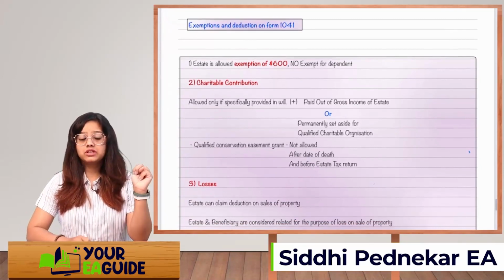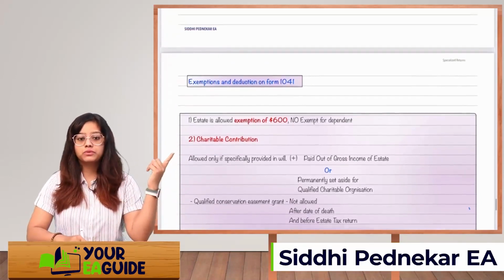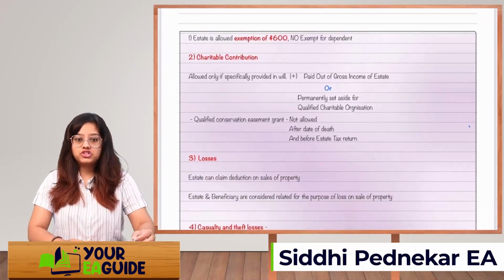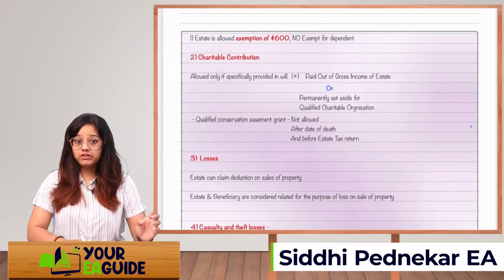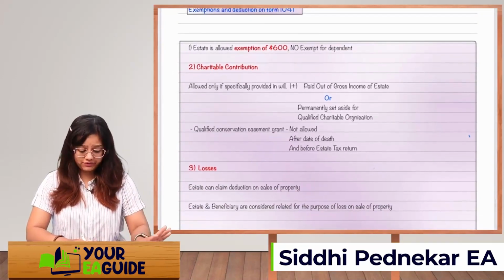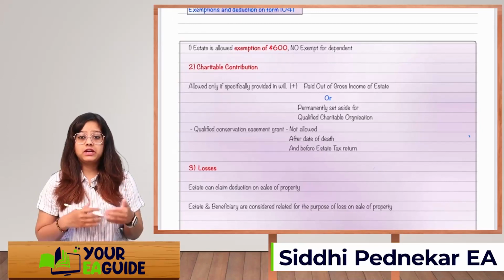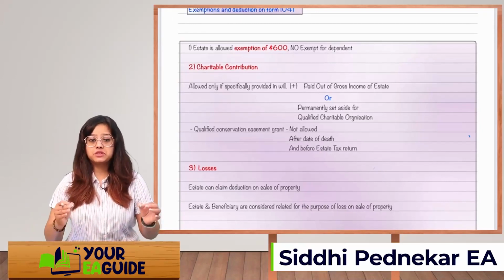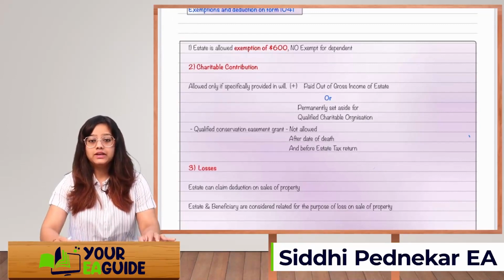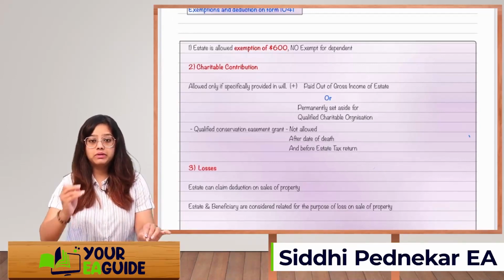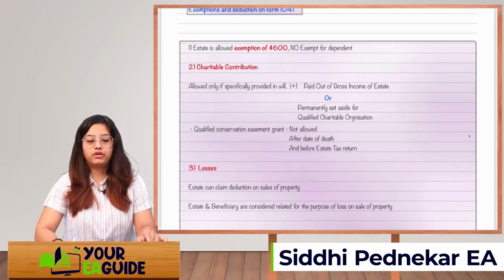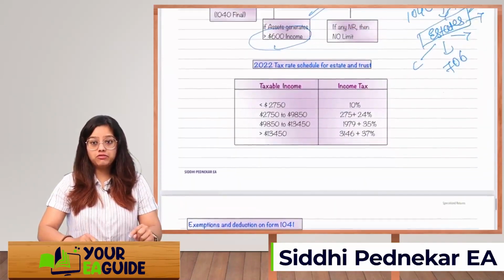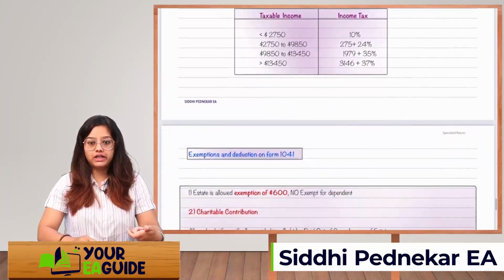Okay, the second exemption that they are going to get is a charitable contribution. So if the estate is donating some amount as charity, then it will be allowed only if two conditions are satisfied. Allowed only if specifically provided in the will. So if a decedent is mentioning that this much amount should be provided as charity, then only it will be allowed as a charitable contribution in the 1041 return. Plus it should be paid out of the gross income of the estate. What is gross income? Whatever income the estate's assets are generating is the gross income.